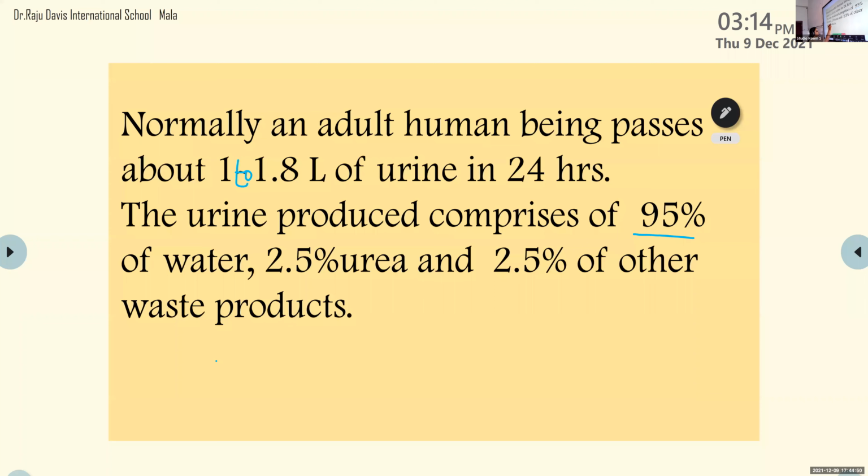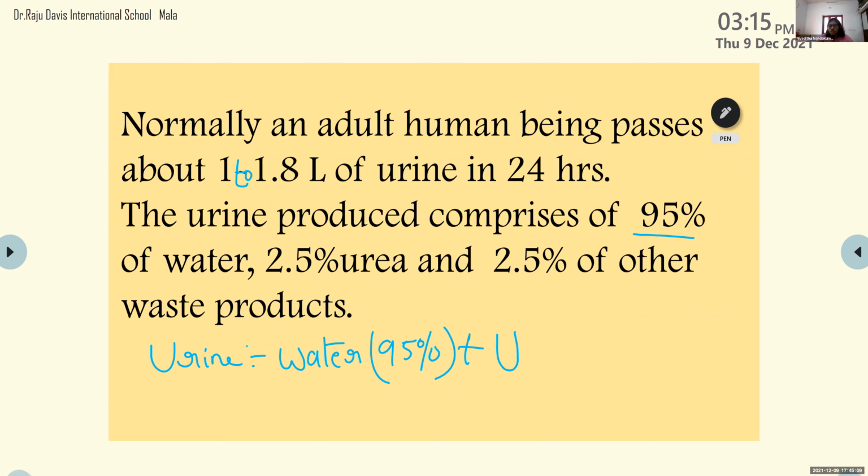Okay, so the urine that we pass out mainly consists of water. How much water? 95% water, plus urea. What percentage of urea is present in the waste products? 2.5%. Then other waste products.